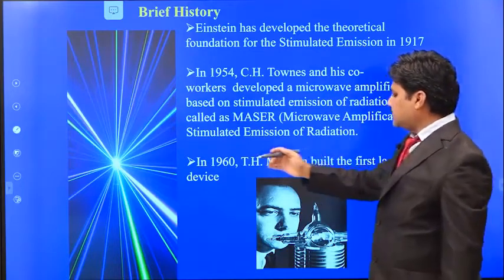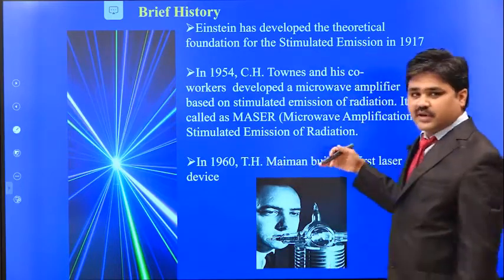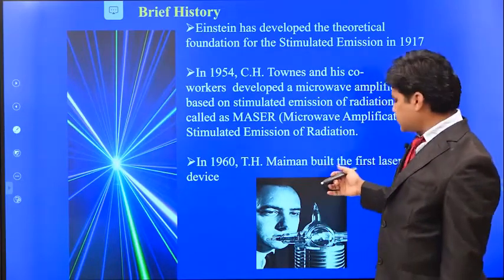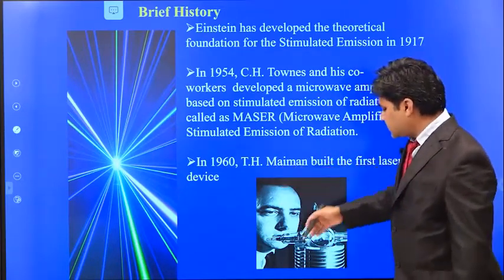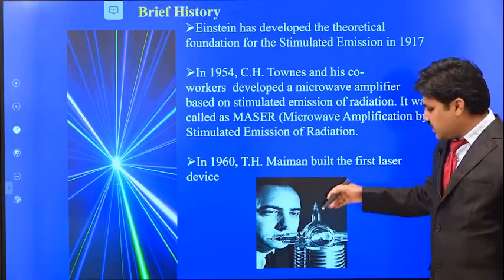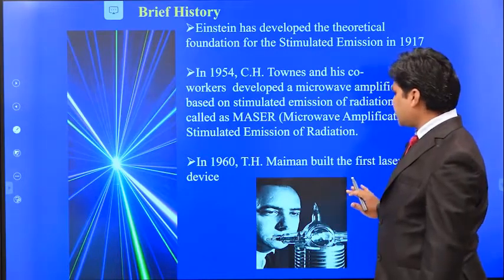In 1960, T.H. Maiman built the first laser device, and he got the Nobel Prize for his discovery. This is T.H. Maiman with his first laser device. This is the brief history of lasers.